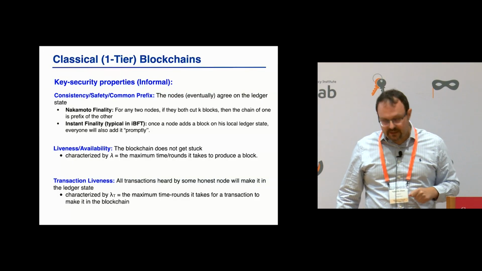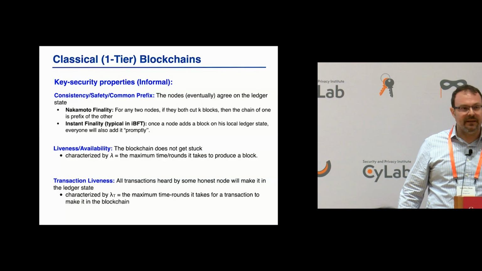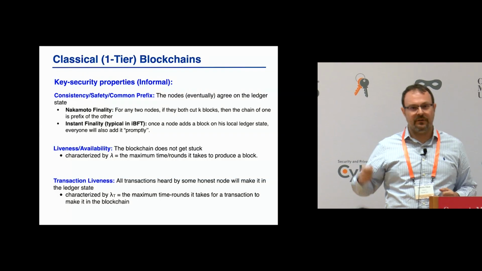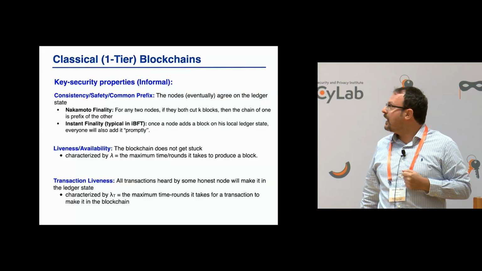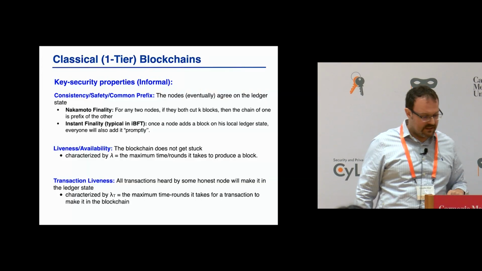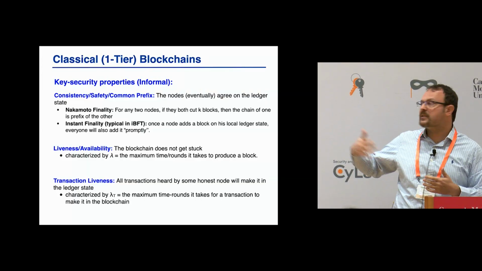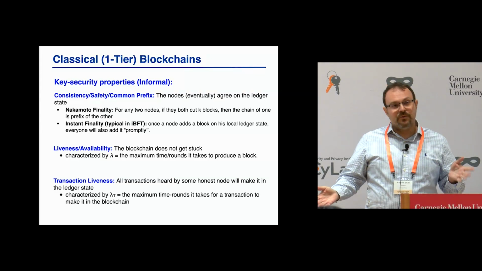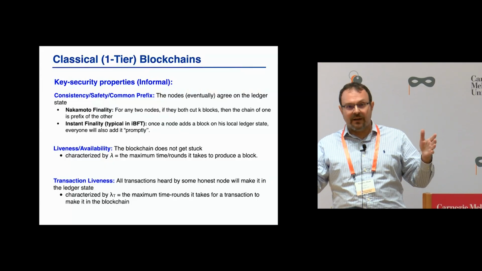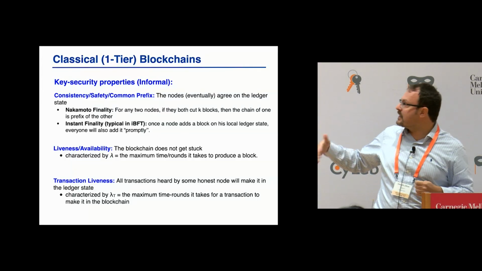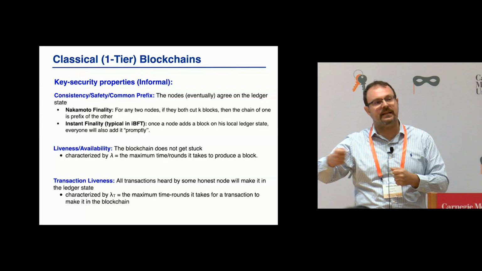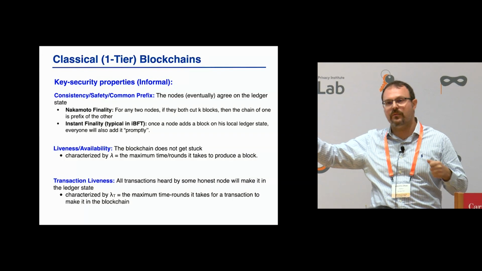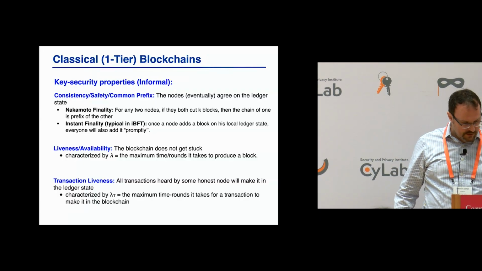Right. Then, again, two names, liveness and availability, depending on whether you ask a blockchain researcher or a cryptographer or systems researcher. It just says that the blockchain doesn't get stuck, right? So there is a speed, let's call it lambda, by which new blocks are added. And there's a new property which thankfully is unique to us. It's transaction liveness, which says that transactions sent by honest guys are added within some reasonable time. And again, you can think of a speed parameter, how fast those are added, right?